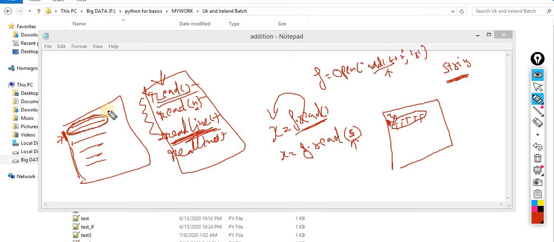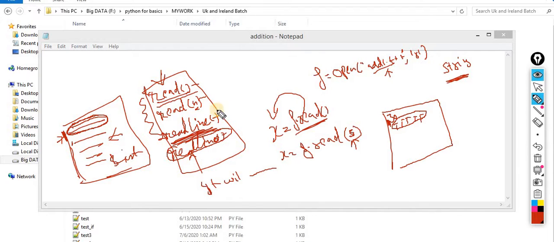The one is read, which reads the entire data into the string format. Read n reads as many characters as you want. Read line reads only a single line of data. And after that, read lines. Read lines means it will read the entire data in the list format.